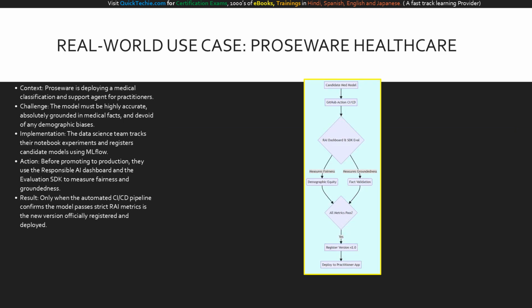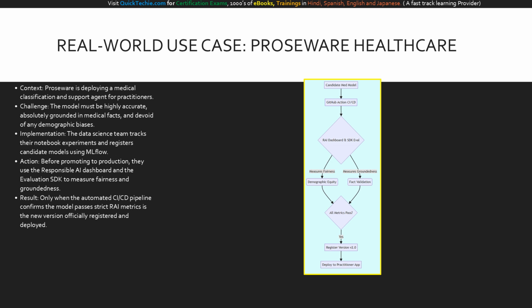Let's tie all these concepts together with a critical real-world scenario. Prosware is a healthcare startup that has developed a diabetes classification and support agent for medical practitioners. In the medical field, the stakes are incredibly high. The model must not only be accurate, but it must be completely grounded in factual medical data to prevent dangerous hallucinations, and it must be stringently evaluated for demographic fairness so patient care is equitable.